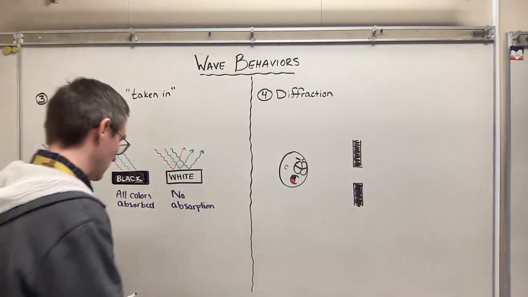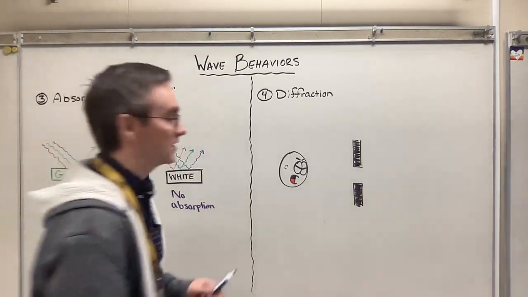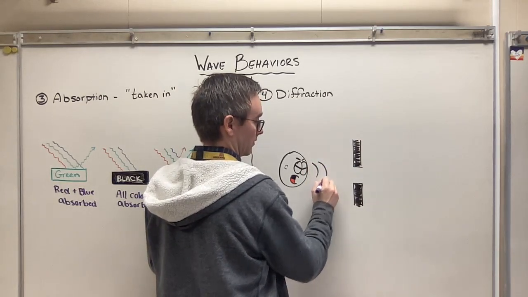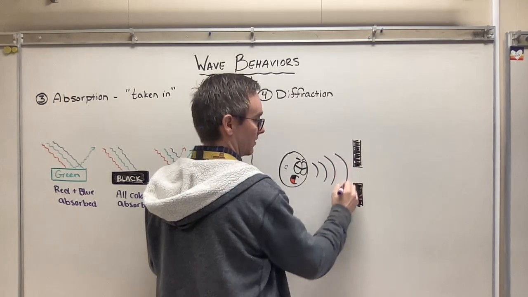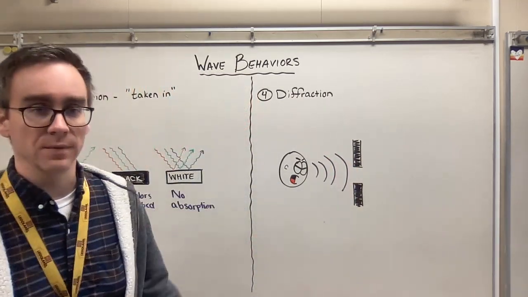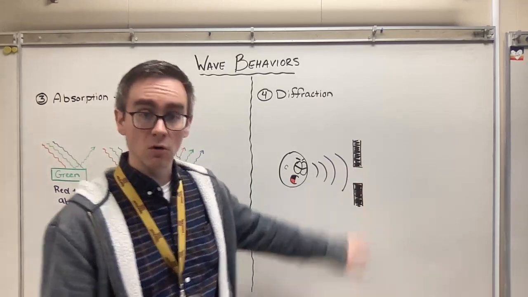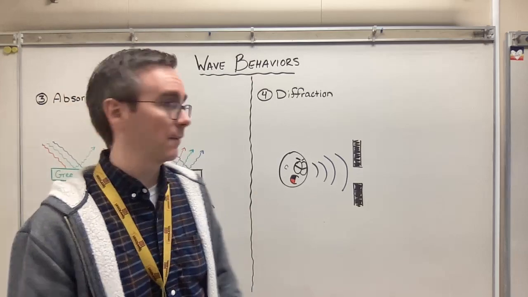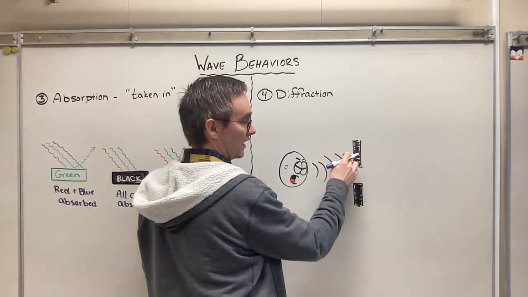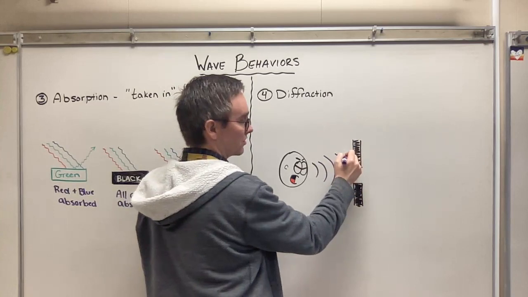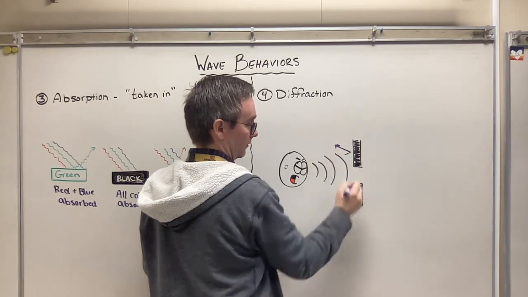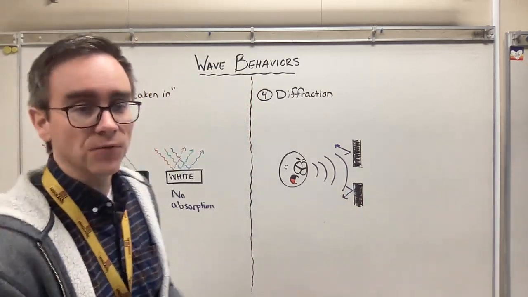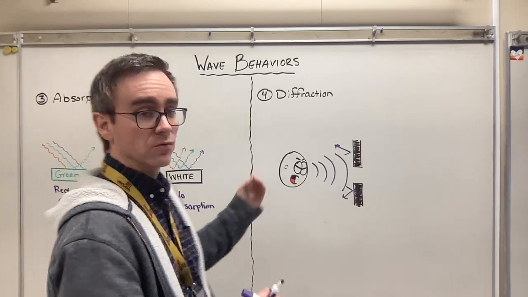So if I were to feel very frustrated at the end of a day and just start screaming, and I'm sending out sound waves in every direction, it's going to approach this new barrier. But now when this barrier has a small hole in it, or a slit for those waves to go through, something very unique is going to happen. The waves at the edge where they hit the boundaries are just going to reflect off. That's not diffraction. Diffraction is when a wave goes through a small slit.